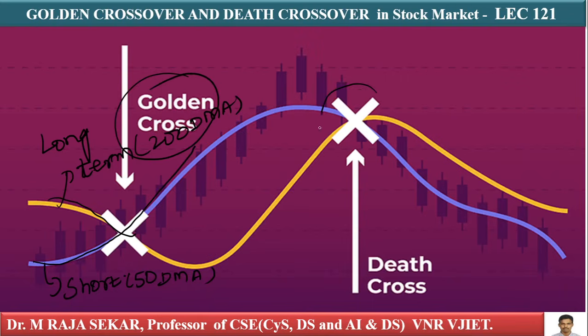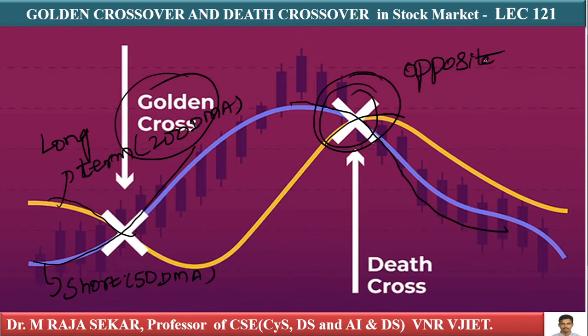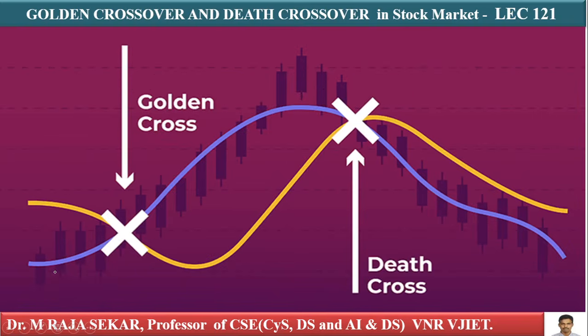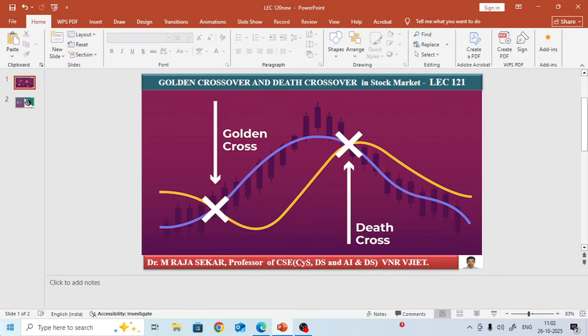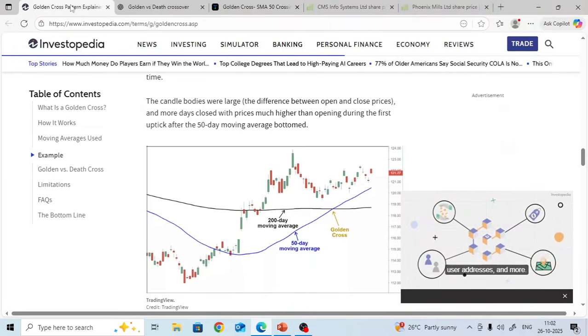Here, why is it death crossover? Because what happens here? Your short term moving average crosses below the long term moving average. It is simply opposite. Death crossover is the opposite of golden crossover. Anyway, we will try to understand this one. Let me go to golden crossover.